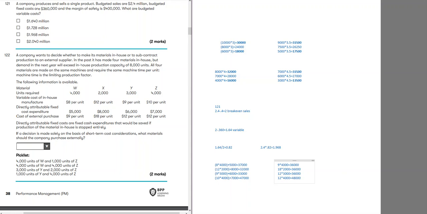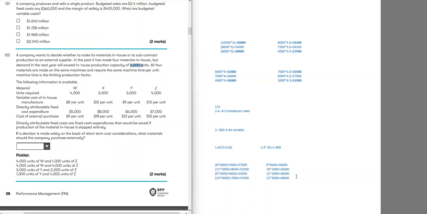So if we look at the costs, which are expensive, this one is expensive, this one is expensive as well, this one is expensive as well, this one is actually cheaper. So we have a limiting factor decision as well, but still the supplier is charging cheaper. Obviously, first, which is product W, would be outsourced. Even if we outsourced product W, remember we have 2, 3, 4, which is 9,000, and our capacity would be 8,000 units.